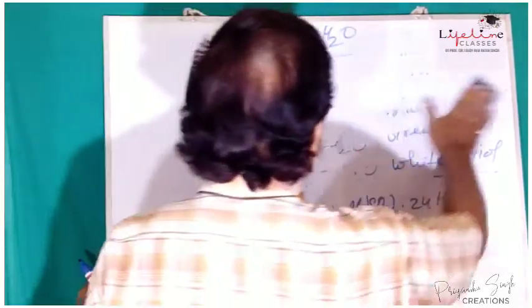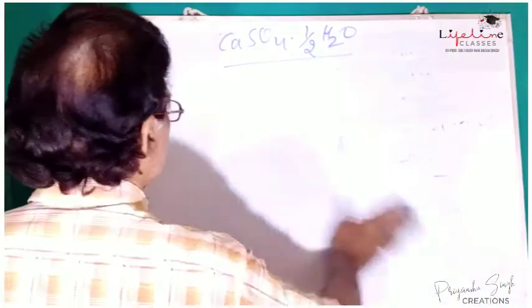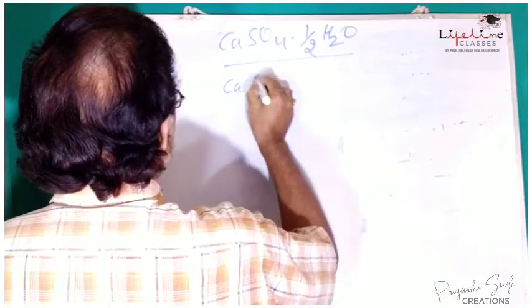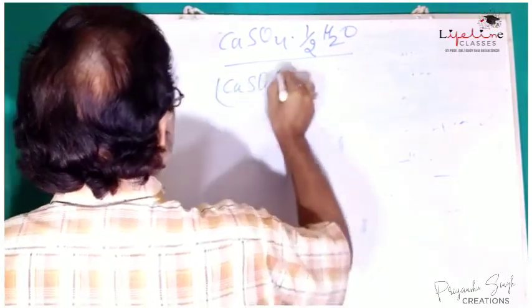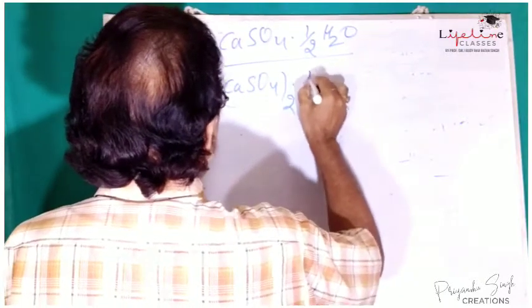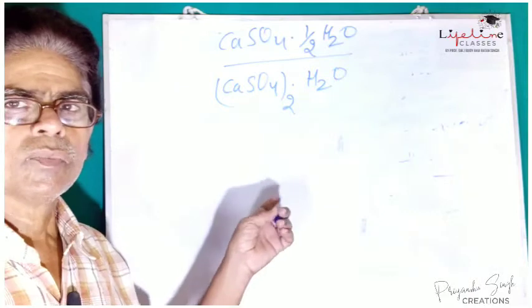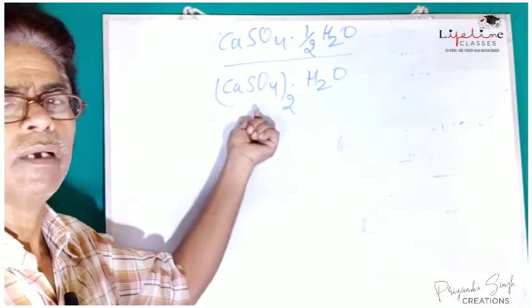It can also be expressed as (CaSO4) whole twice H2O, meaning one water molecule of crystallization is associated with two molecules of calcium sulfate.